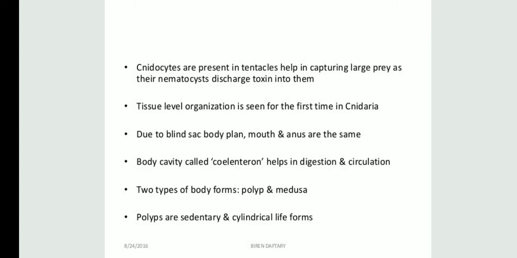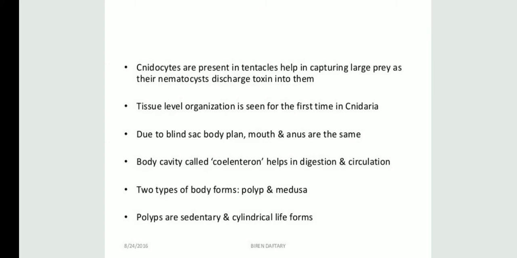In poriferans we had the cellular level, and in these coelenterates we have the tissue level. Due to the blind sac body plan, the mouth and anus are the same. So their mouth is also like an anus, and both are the same opening. And the body cavity is known as the coelenteron. This is the body cavity, students, which helps them in the digestion process and circulation process.